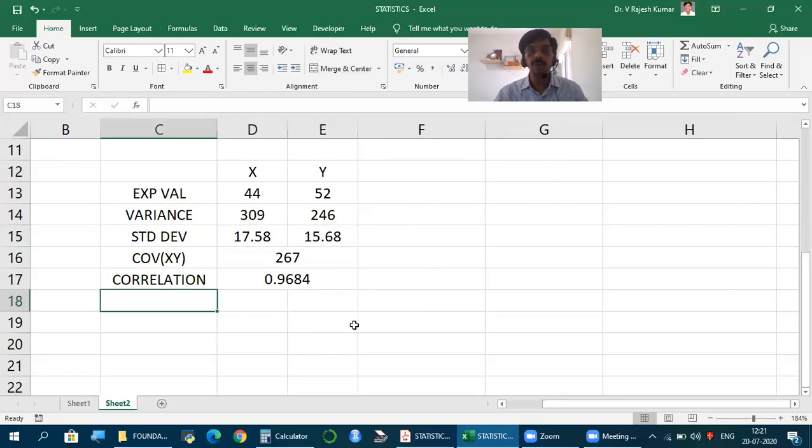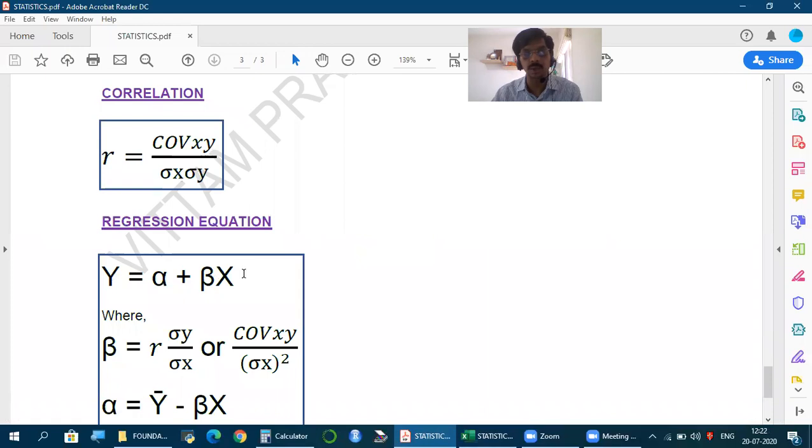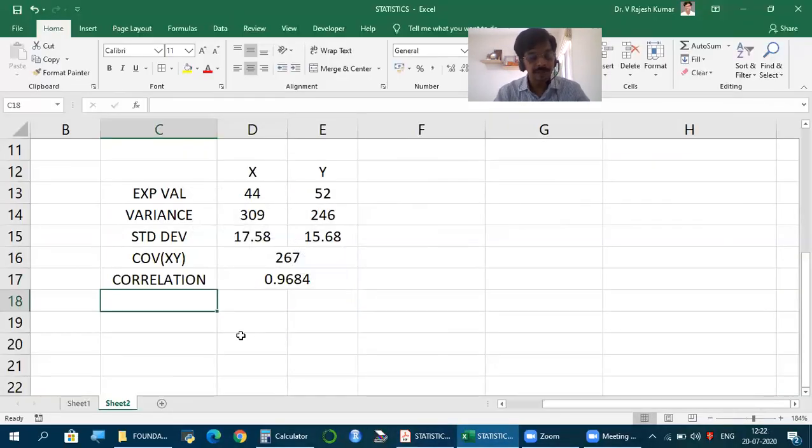Then what do we need? Regression equation of y on x. There's always a standard: we only make y on x. So whenever you have to decide, what we know, take as x; what you have to find, take as y. So y on x is what we need, the regression equation of y on x, which is y is equal to alpha plus beta x. For this, what do we need? Beta. We also call it the slope value.